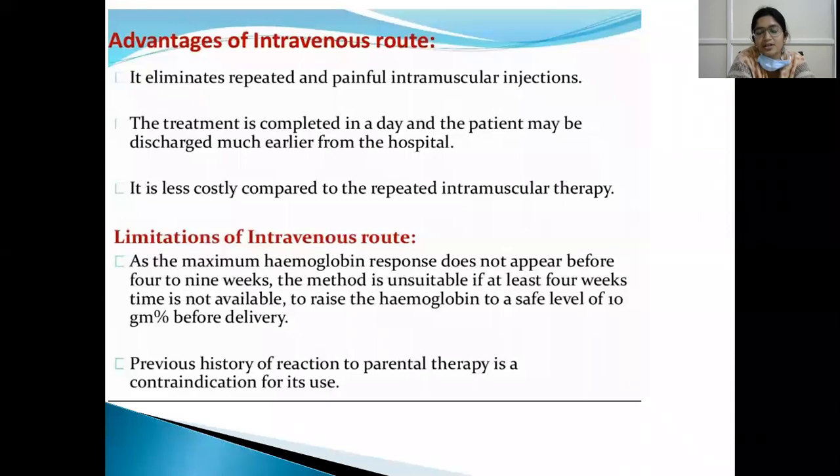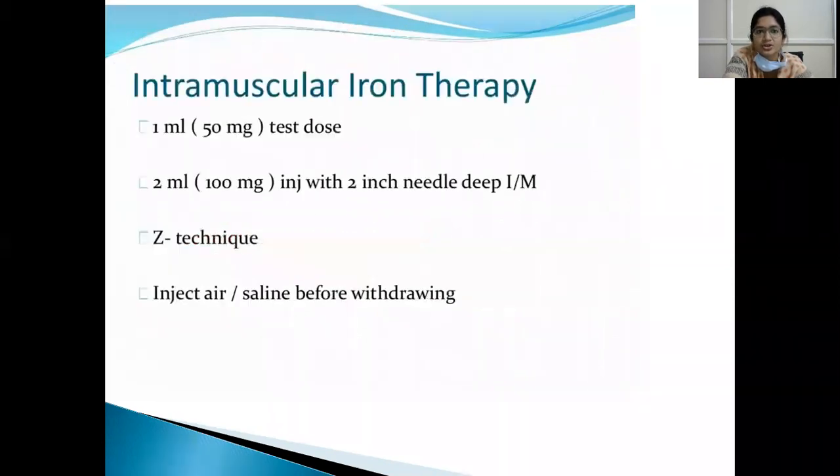is not available. So only if the patient's gestational age is more than 32 weeks and less than 36 weeks can we give iron sucrose for improvement of hemoglobin. If the patient's gestational age is more than 36 weeks, we can't give intravenous iron for improvement of hemoglobin because she is near term. And if there is a previous history of reaction to any parenteral therapy, iron sucrose should not be given.